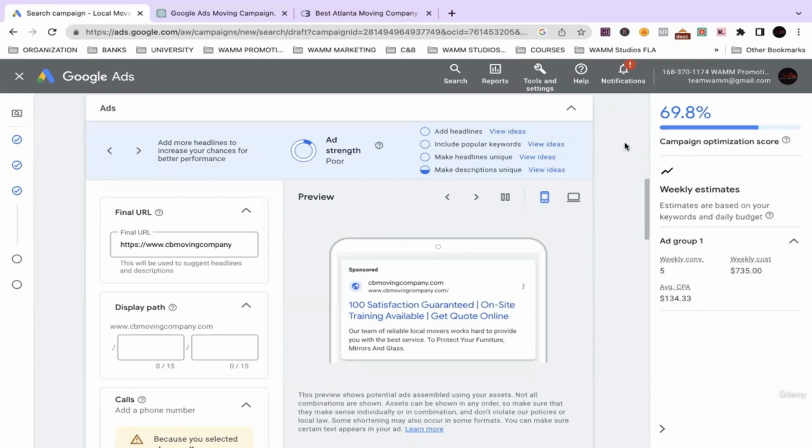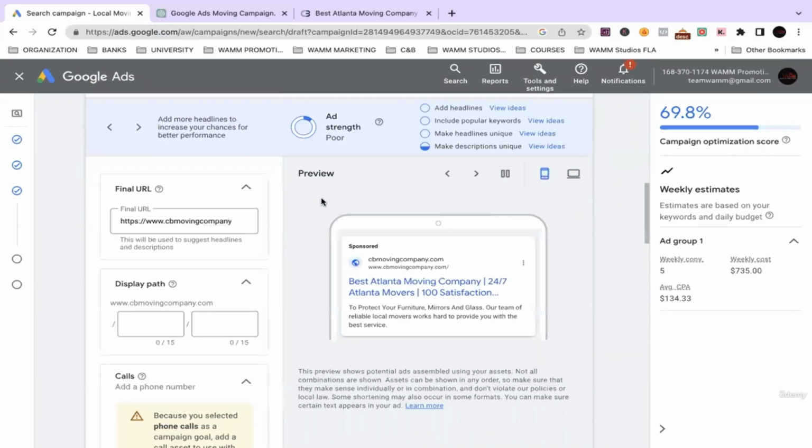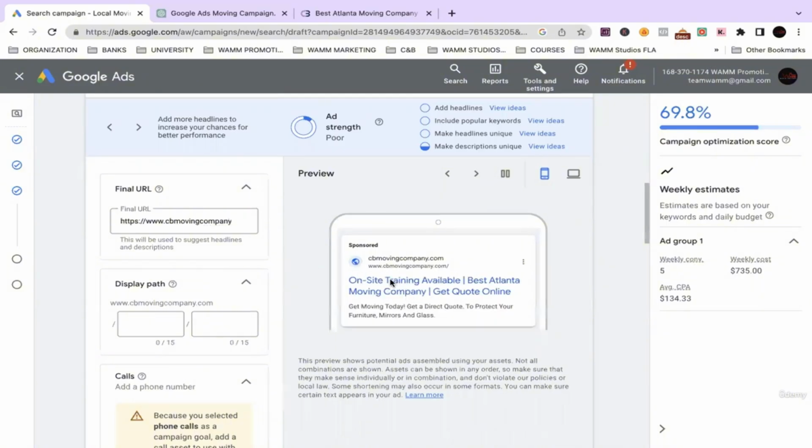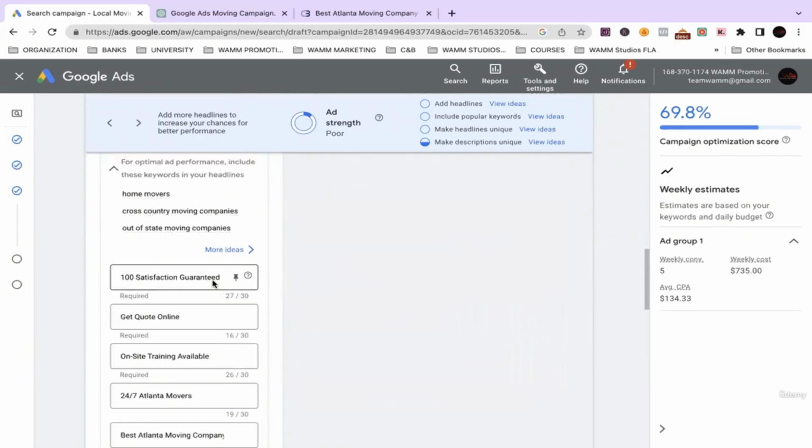So in this module, we're going to get into the actual ad. So pretty much from here, the ad is actually what you see. And if you look down here, this is an example of an ad. They're giving us examples based on the keywords that actually generated auto responses.